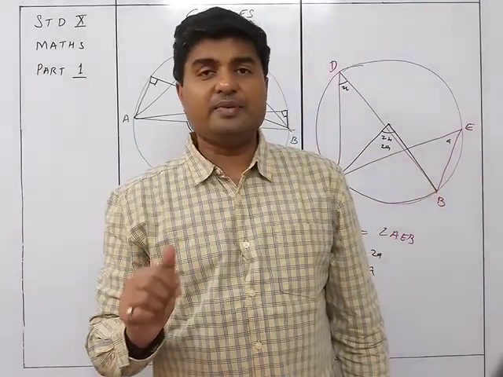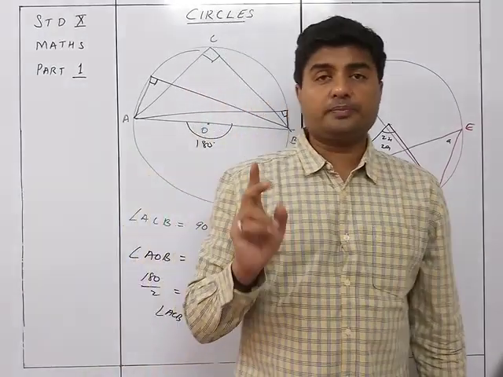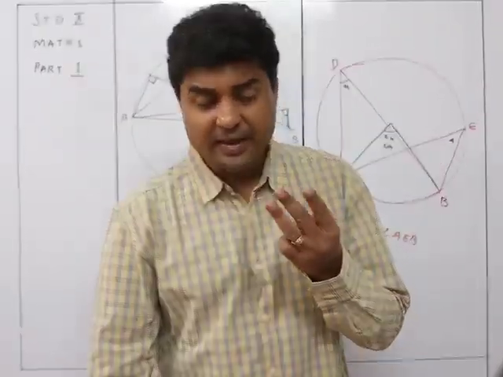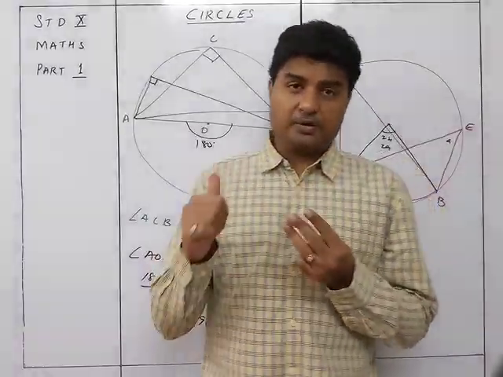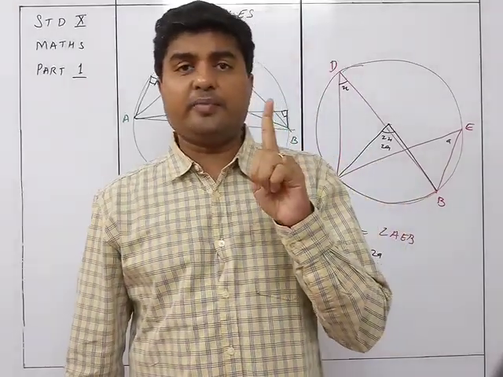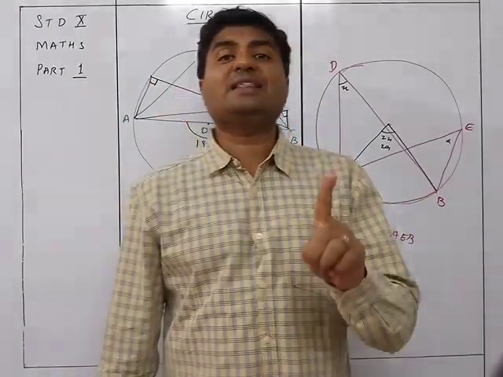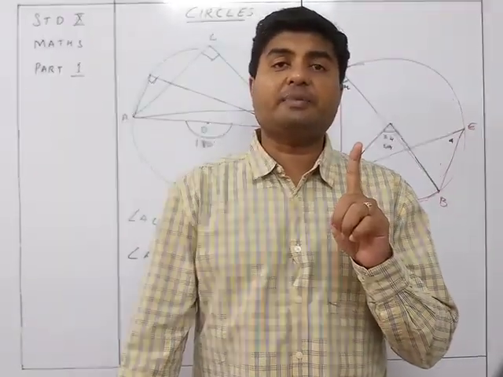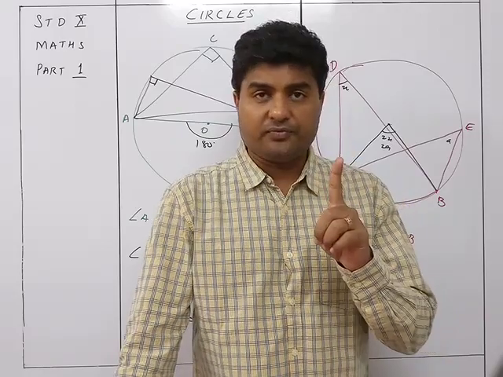Angles in a semicircle being right angles is your theorem number 7 as per the textbook, otherwise the third theorem as per this chapter. We have learned three theorems right now. The first theorem is the angle at the center is twice that of the angle subtended by the arc on the circumference.